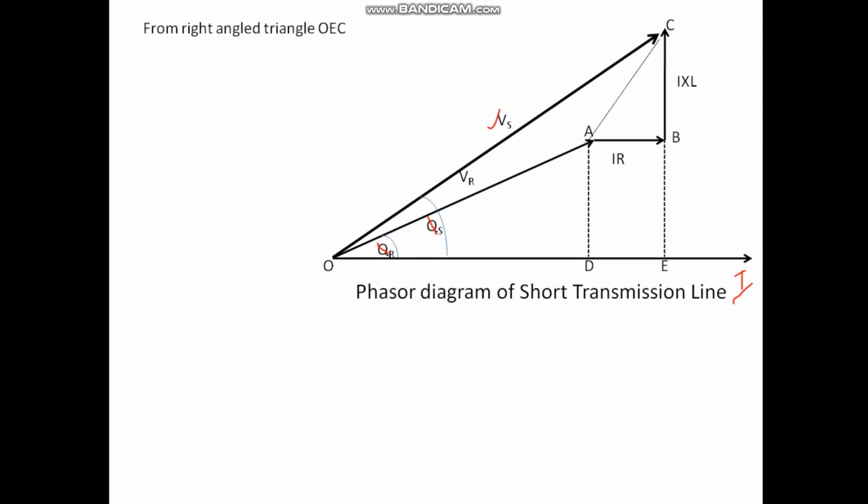From the right angled triangle OEC, O is here, E is here and C is here, so this forms a right angled triangle.